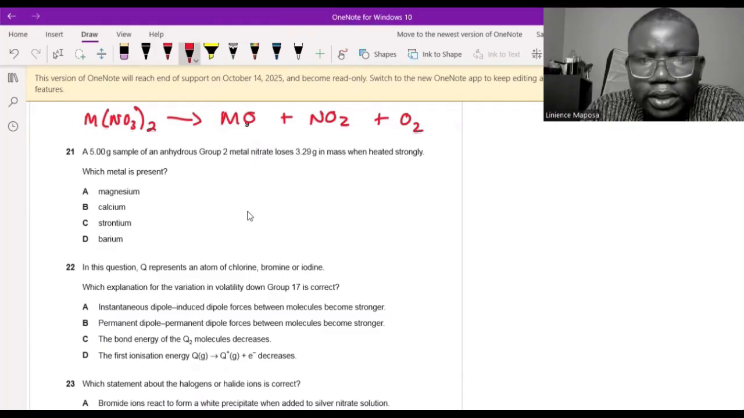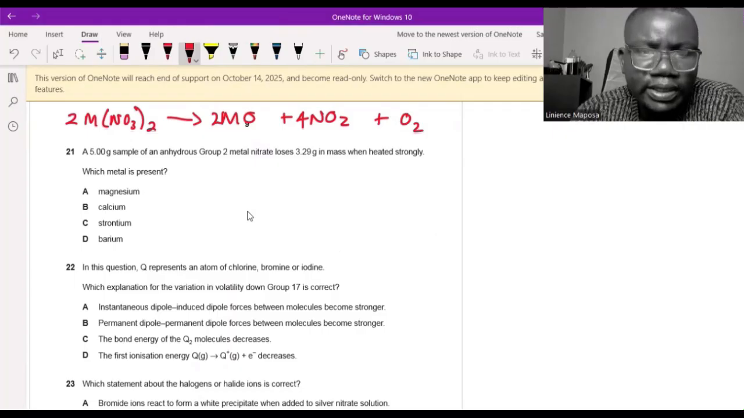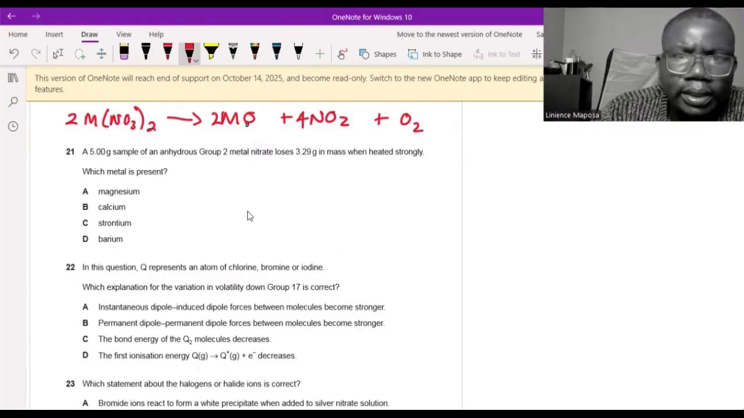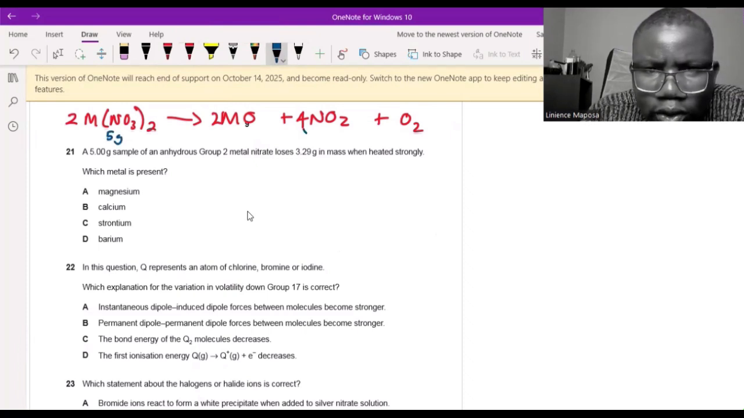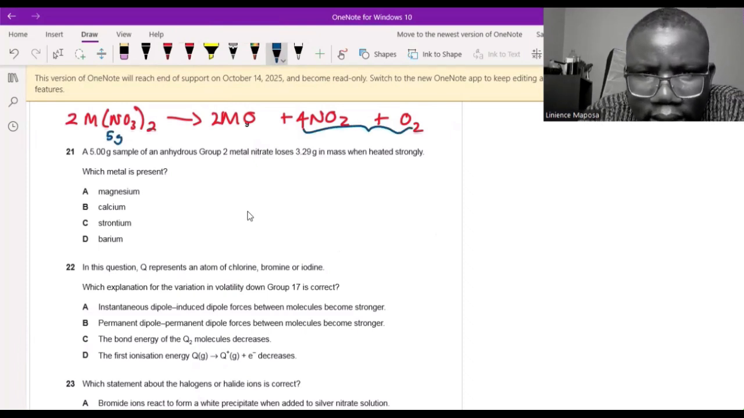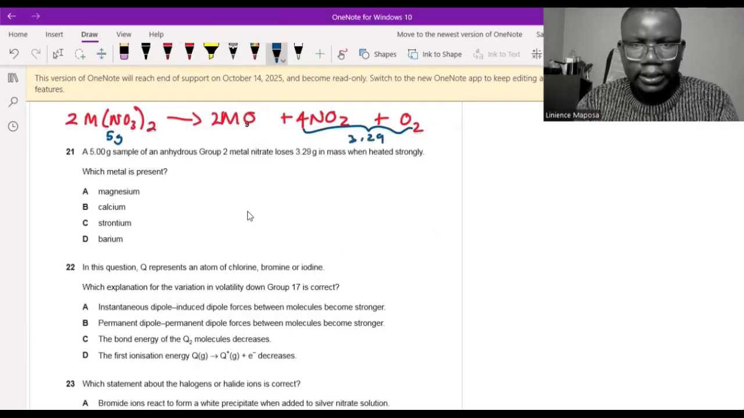To balance the equation, this is the equation that we balance with the 4, isn't it? Put a 4 here, and I put a 2 here, and a 2 there. 2 M's. M is not an element, it just represents any group 2 metal, right? And so I had 5 grams here, and these two are the gases, so the nitrate loses this. So this was the mass that was lost.